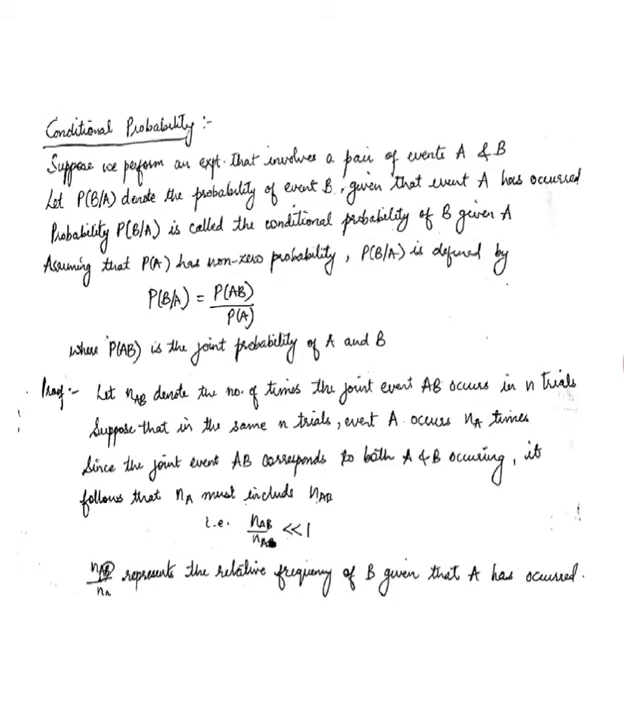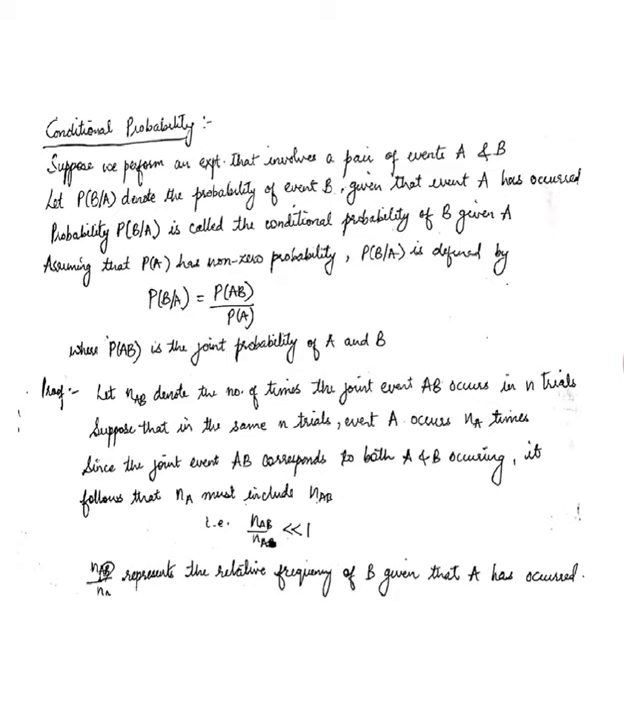So assuming that P of A is some non-zero probability, P of B given A is usually defined by what is called Bayes rule, and it is given by P of B given A equals P of AB, that is the joint probability of A and B occurring together, divided by the probability of A. So there is a simple proof for this.